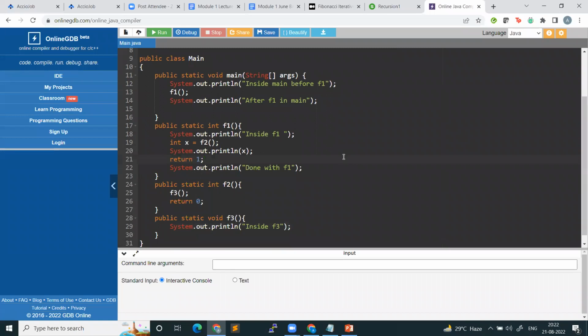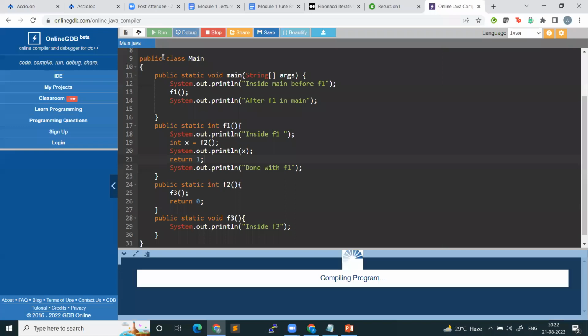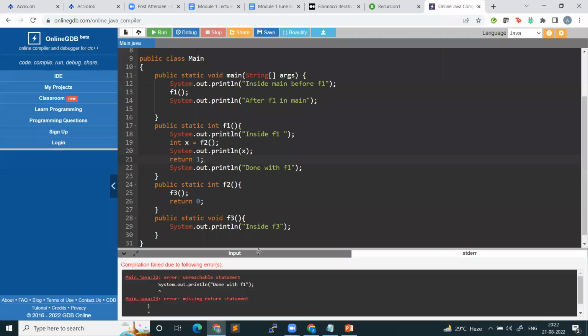Can anybody help me with the output, right? Error. Let's first run it and see whether it is an error or what it is. Okay, it's saying error. Why? Because this statement is unreachable, right? You return 1 here, so you will never come to this statement. So let us remove this from here and bring it down.